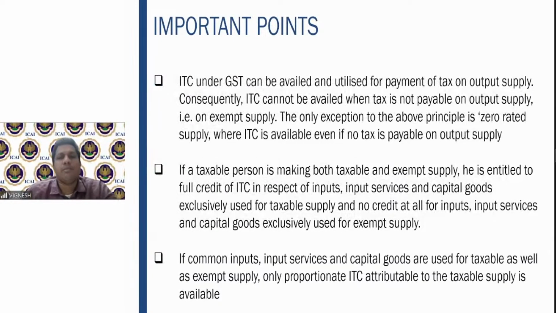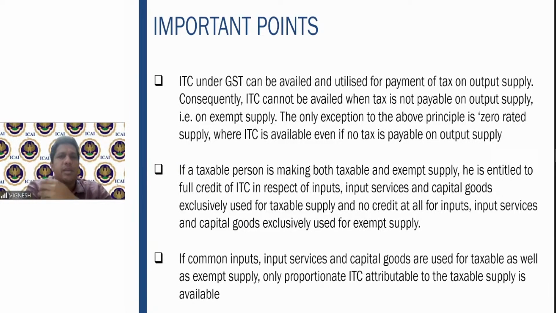So what are the main important points we have seen? ITC can be availed and utilized for payment of tax on the output supply. On the output supply it will clearly be calculated, and consequently you cannot avail the ITC when tax is not payable on the output supply. On exempt supply, ITC cannot be available. Exception to this is the zero rated supply.